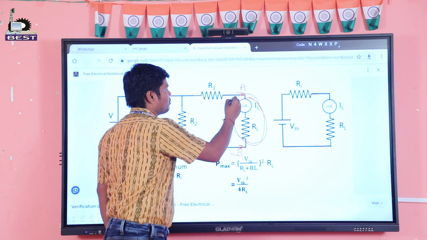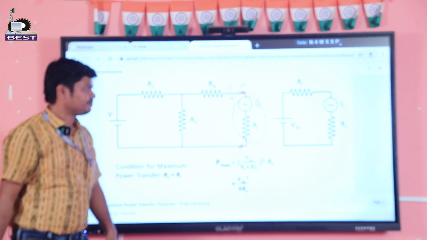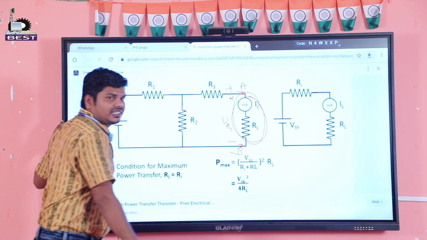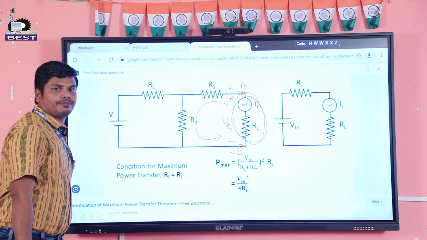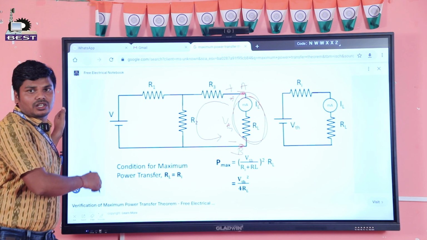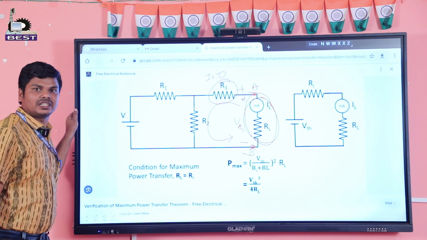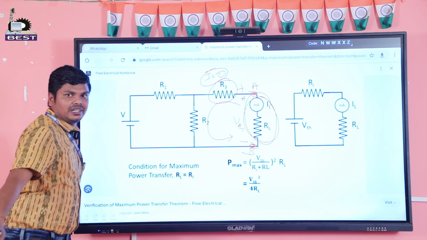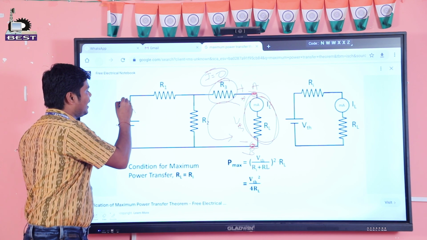Let this point be positive and this point be negative. That means this point voltage is VTH. We will apply the KVL between the point A and B. Then that voltage is called the Thevenin's voltage. In this condition, in R3 the current I is 0. Why is this current 0? Because this point is open circuited. That means the total voltage from this source drives a current, let this current be I.